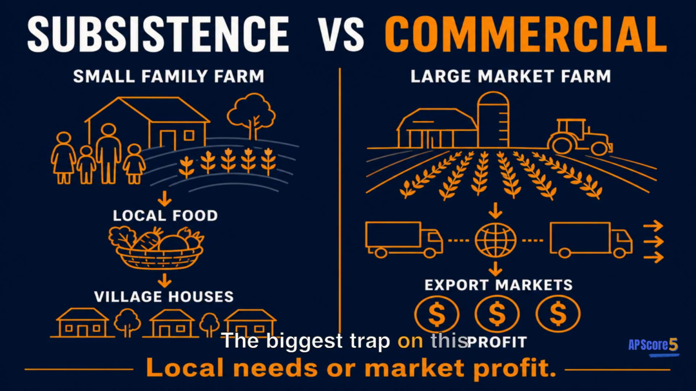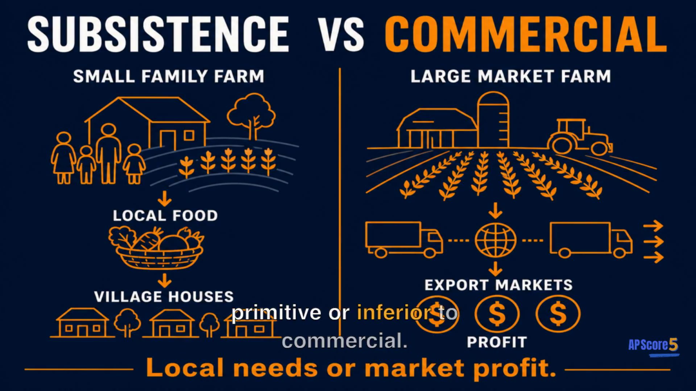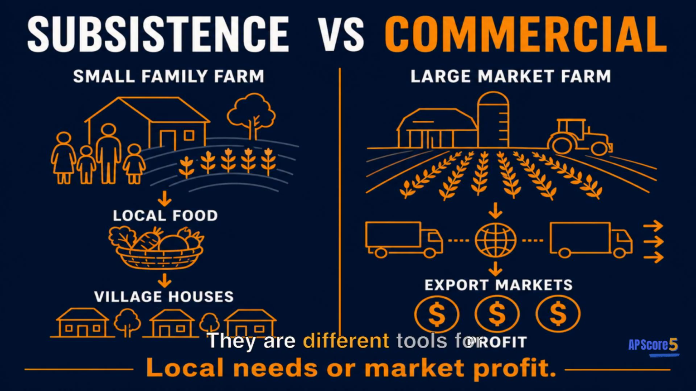The biggest trap on this topic is treating subsistence as primitive or inferior to commercial. It is not. Wet rice subsistence systems in monsoon Asia are highly sophisticated, intensive, and ecologically tuned. They are different tools for different conditions.